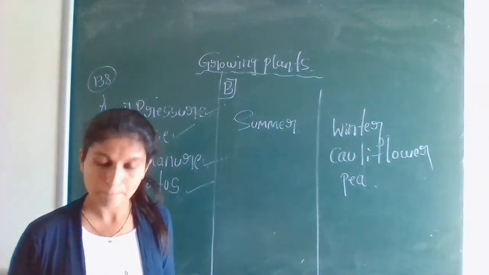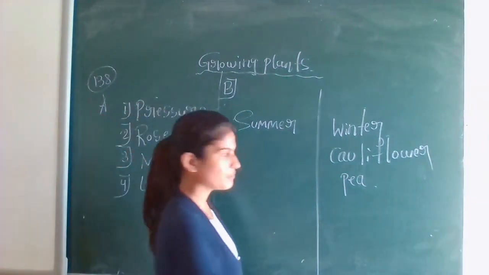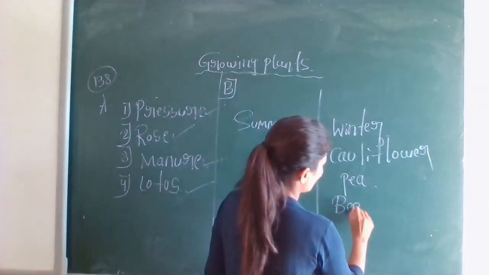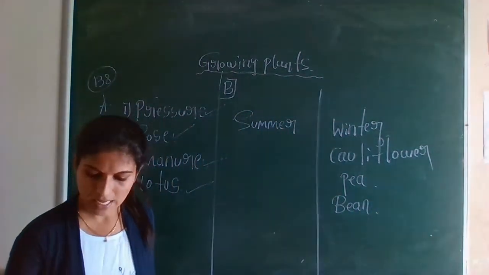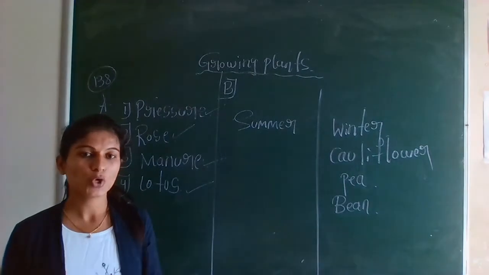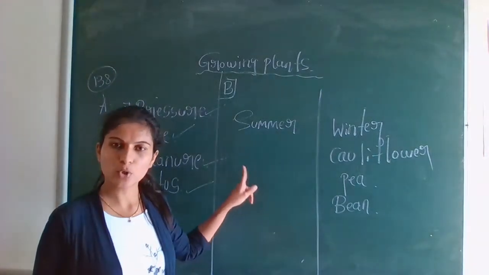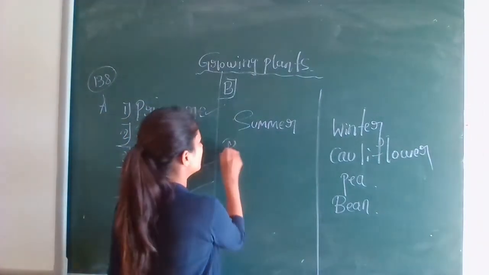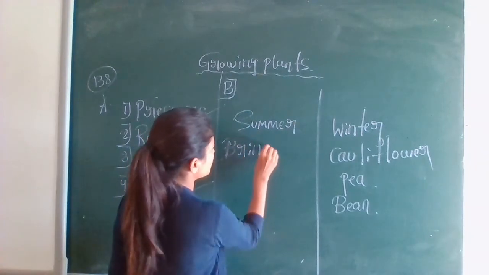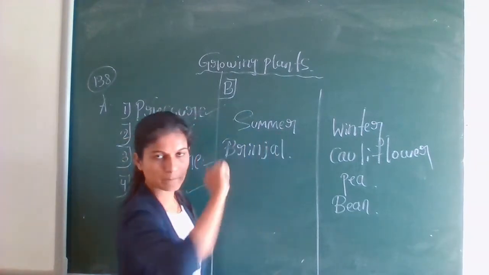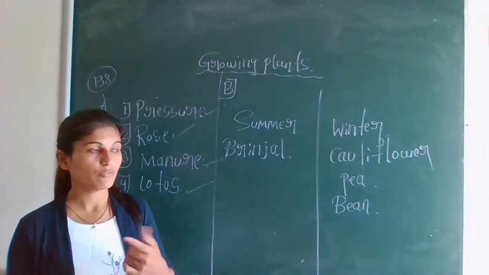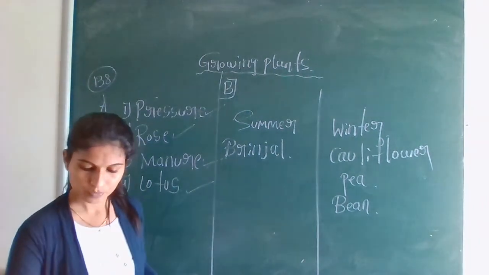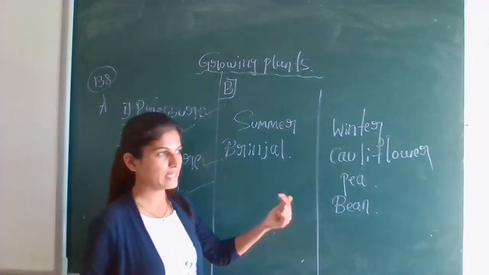Next one is the bean. Bean also you can grow in the winter season. And next one is brinjal. When can you grow the brinjal? You can grow the brinjal in the summer. Next, cabbage. Cabbage you can grow in the winter season.